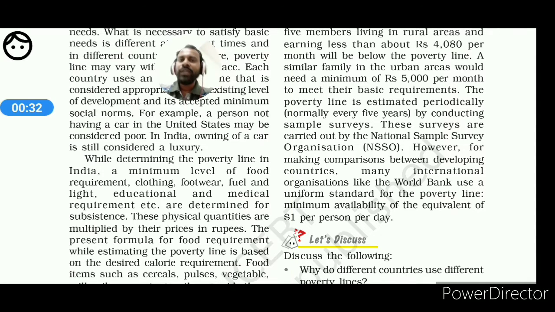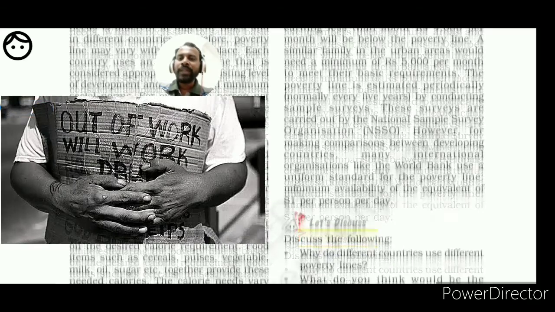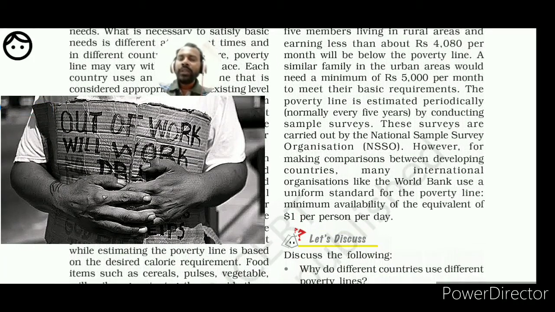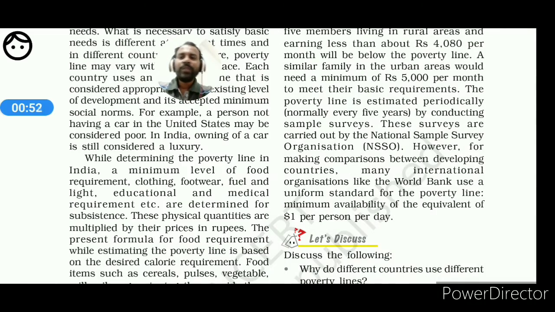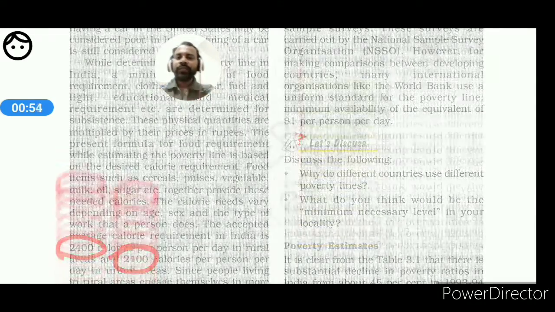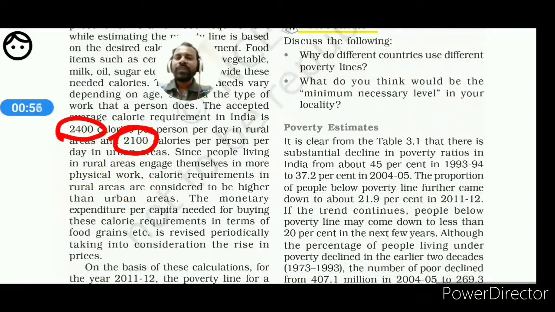So according to the international guideline, who will be referred to as poor? The people who have less than $1 per day income will be referred to as poor. Next, we are coming to the poverty estimations. What is the condition of our country?